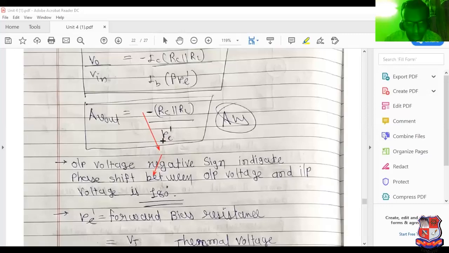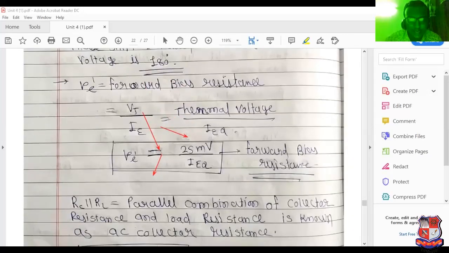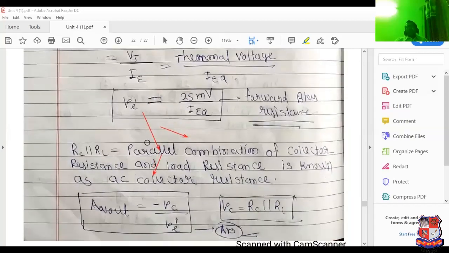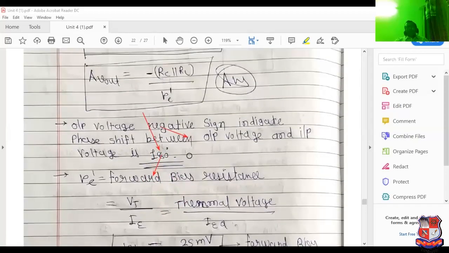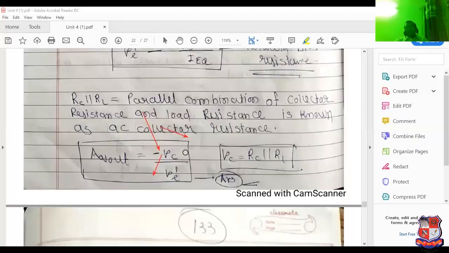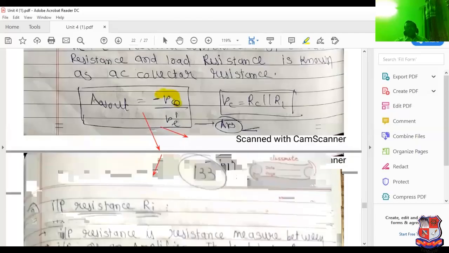Now see this. What is the value of Re dash? Re dash indicates the forward bias resistance. Forward bias resistance means voltage divided by current. Re dash resistance is present between base and emitter. That's why it is thermal voltage divided by IEQ, 25 millivolt divided by IEQ. It is known as forward bias resistance. Then RC parallel RL can be denoted by small rc. So small rc equals RC parallel RL. So this is the complete explanation of voltage gain.